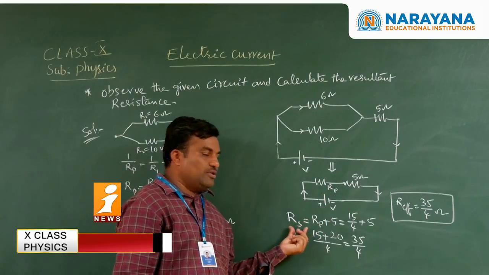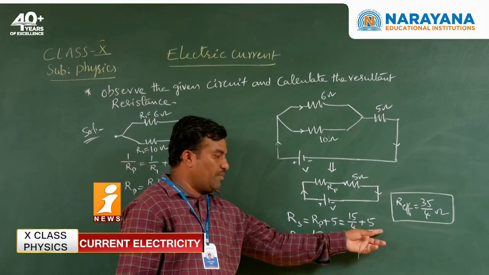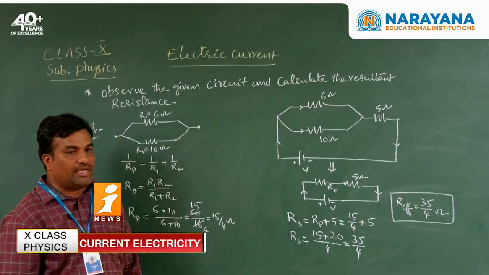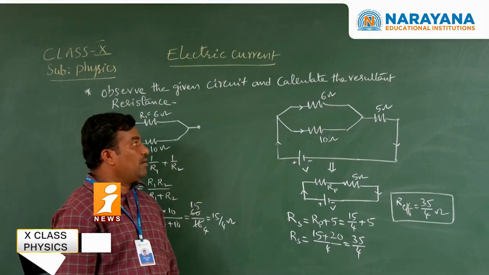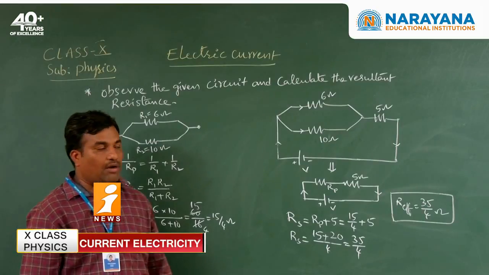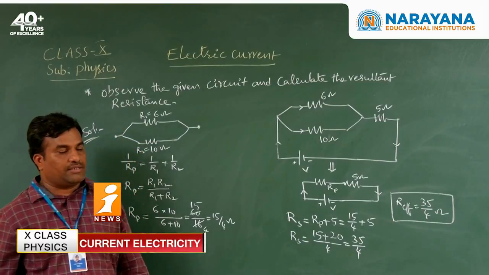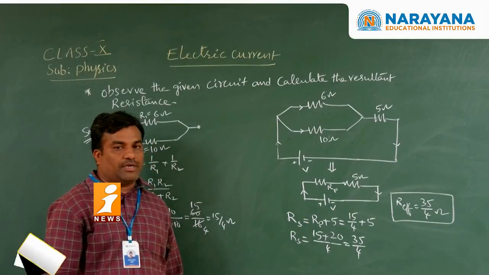Here it is series, RS equal to RP plus 5, 15 by 4 plus 5. So you easily get 35 by 4 ohms. Like this you can calculate the resultant resistance easily. So you will remember this.